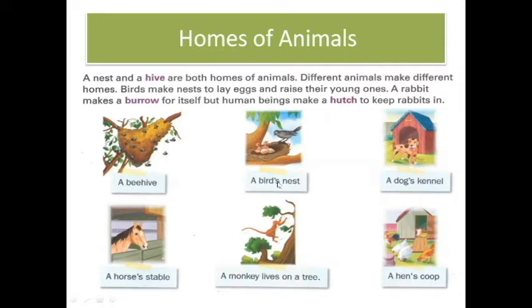Yes, very good, children. A nest and a hive. This is the bird's nest and this is the beehive. Both are homes of animals. Different animals make different homes. Yes or no? Different types of animals make different homes.